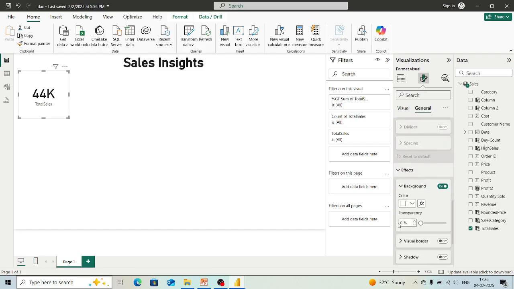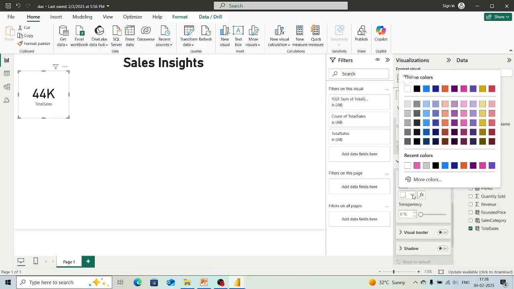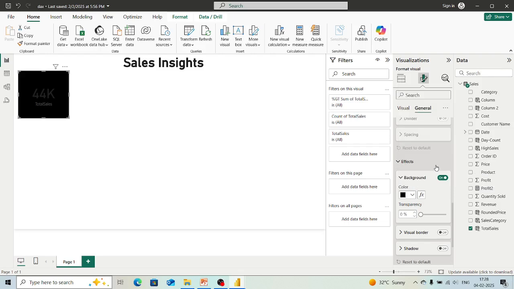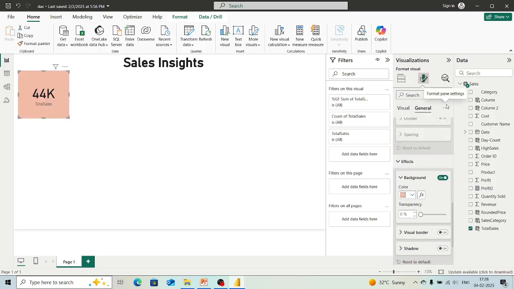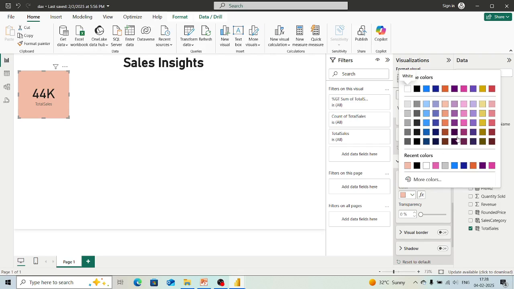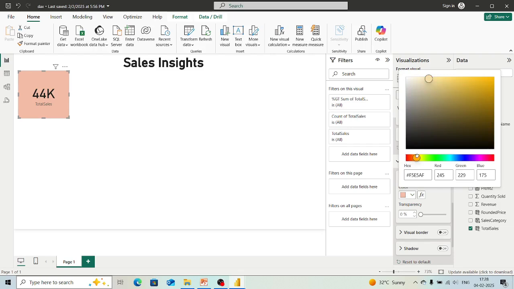Effects is there, like background color, what background color you want to give to your card. Now let's say if we give black, is the value going to be visible? No, so black is not a good choice, so we can change it from here to whatever we want to give. Or if we don't want colors from these, we can also go to this more colors option and change it from here also.